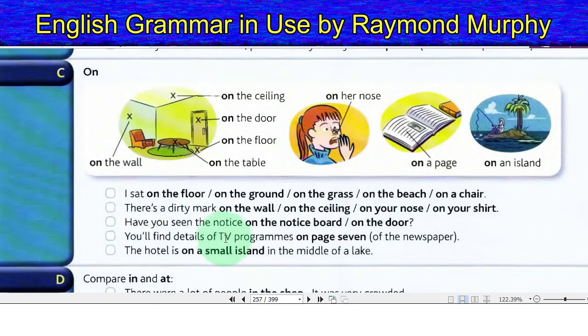You will find details of TV programs on page 7 of the newspaper. The hotel is on a small island in the middle of a lake.